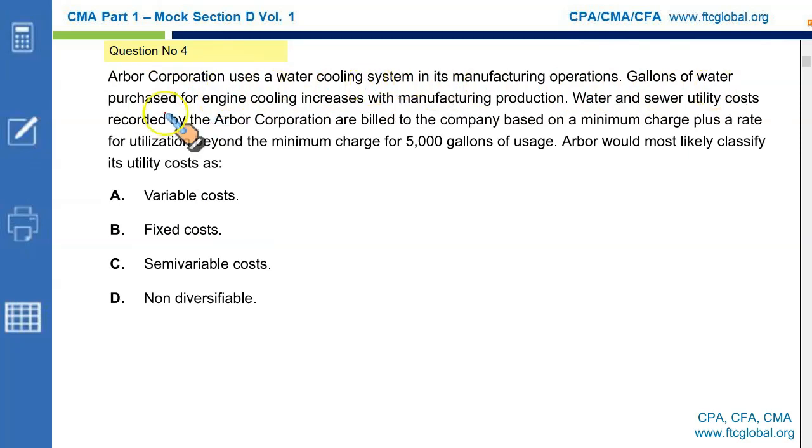Gallons of water purchased for engine cooling increase with the manufacturing production. If you produce more units, you need more water, so the water consumption goes up. Water and sewer utility costs recorded by Arbor Corporation are billed to the company based on a minimum charge plus a rate for utilization beyond the minimum charge of 5,000 gallons of usage.